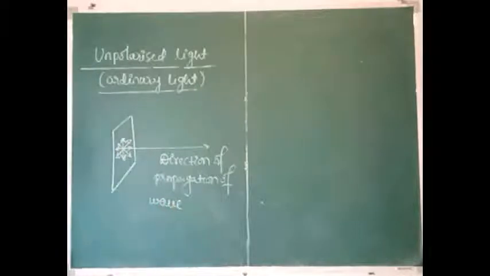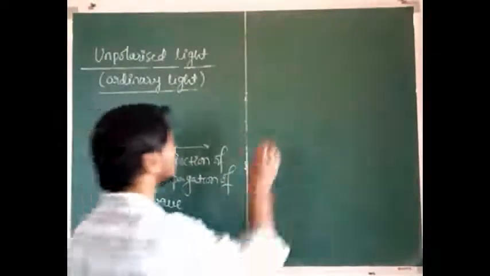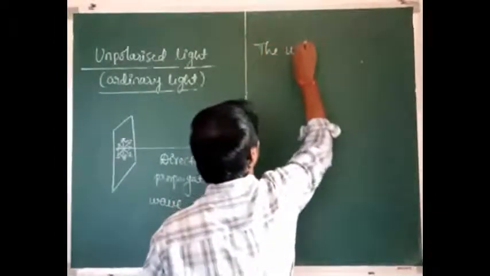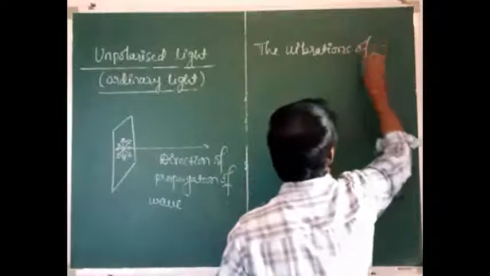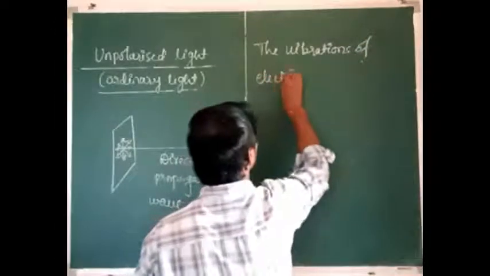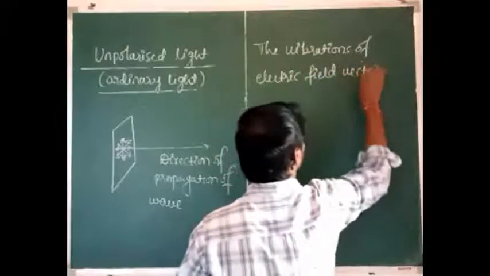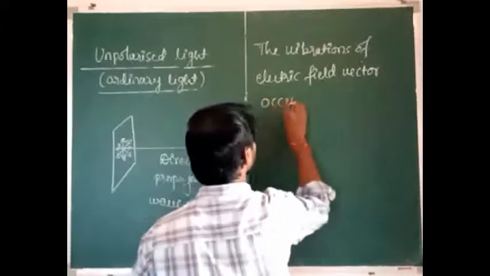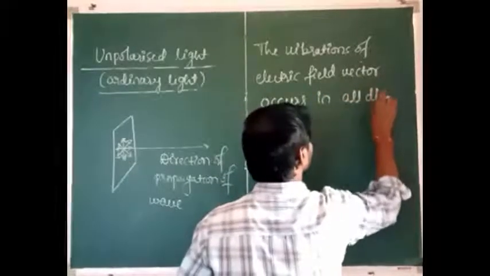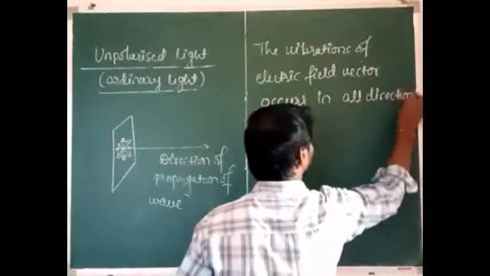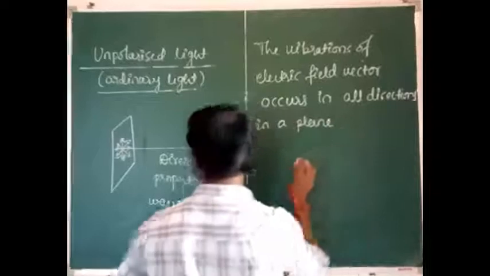Then how to represent the unpolarized light? Then what is the definition of unpolarized light? The vibrations of the electric field vector occur in all directions in a plane perpendicular to the direction of propagation of the wave.